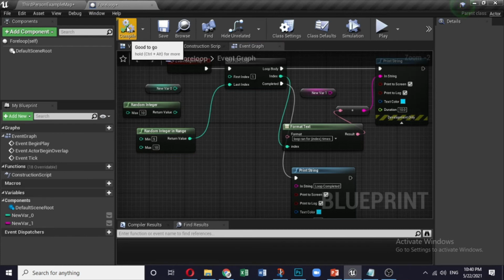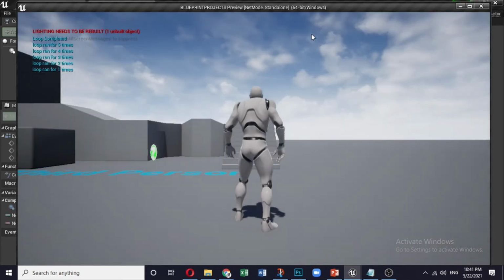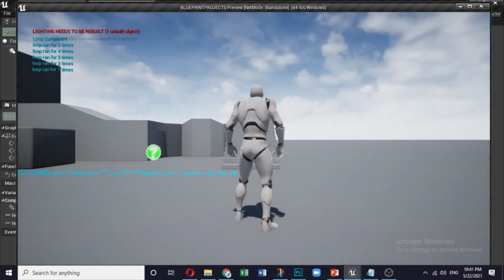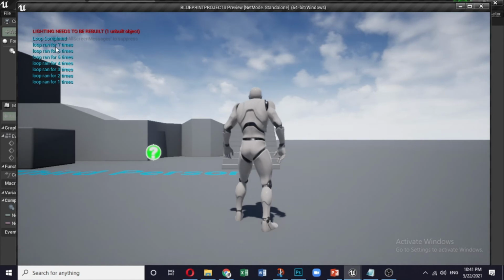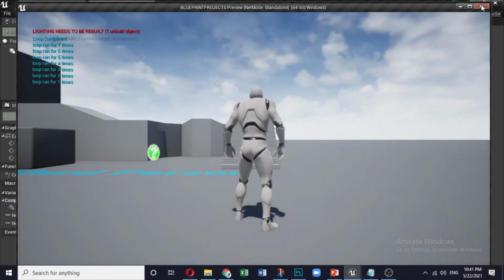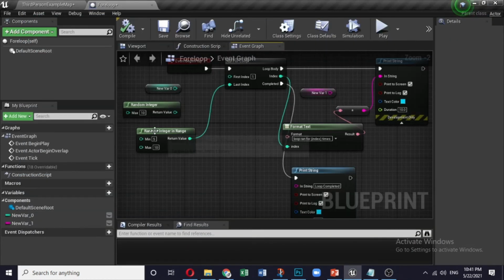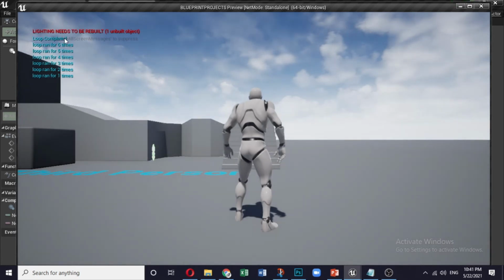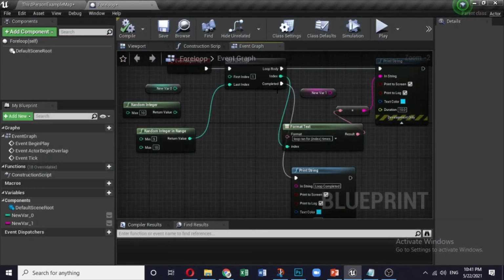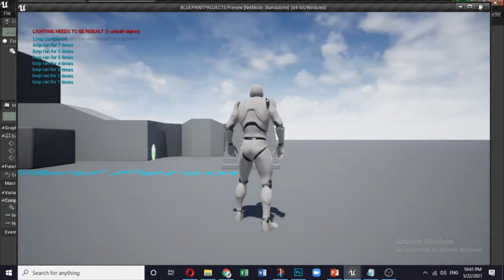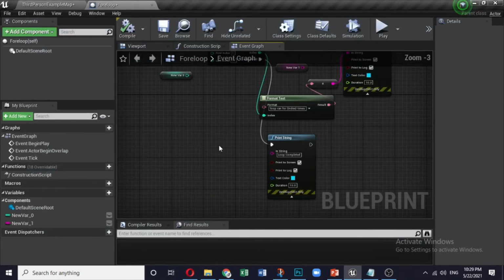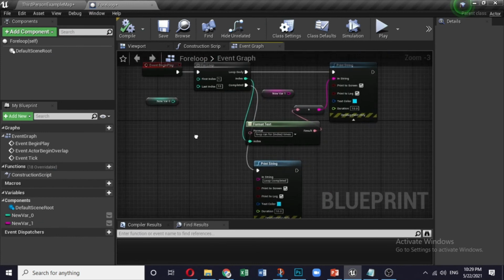Compile it. 5. Again doing it for 7 times. So it will be between 5 to 10 because the minimum is 5. So anytime you can see this time it is 6 times, again you try, this time it is 7 times. So it will keep on coming. So that's all for this for loop.